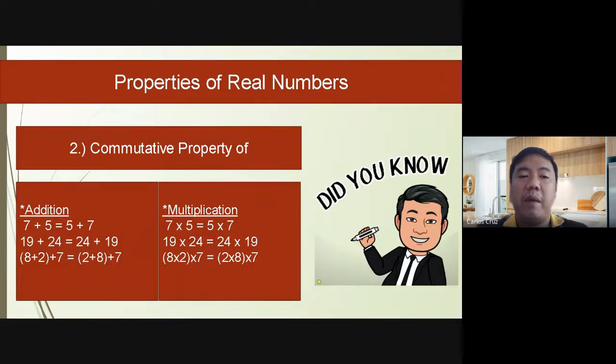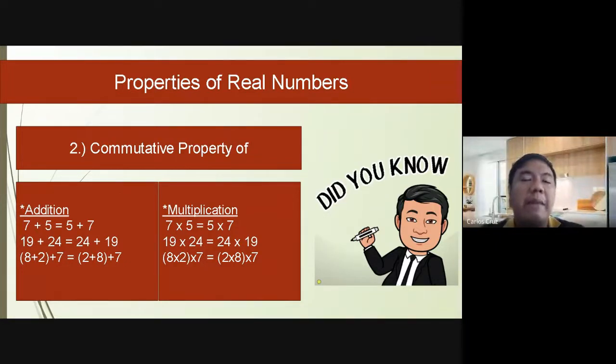It's a commutative property even though you change the places of the given, the answer will still be the same. So commutative property of addition, 7 plus 5 equal to 5 plus 7. Pareho lang din po sila na magiging sagot. Okay, paano po yung sa baba? 8 plus 2 plus 7, even though they have the grouping symbol, ang pinagpalit lang po ng pwesto ay yung 8 and 2. Yung 8 plus 2 tapos 2 plus 8.